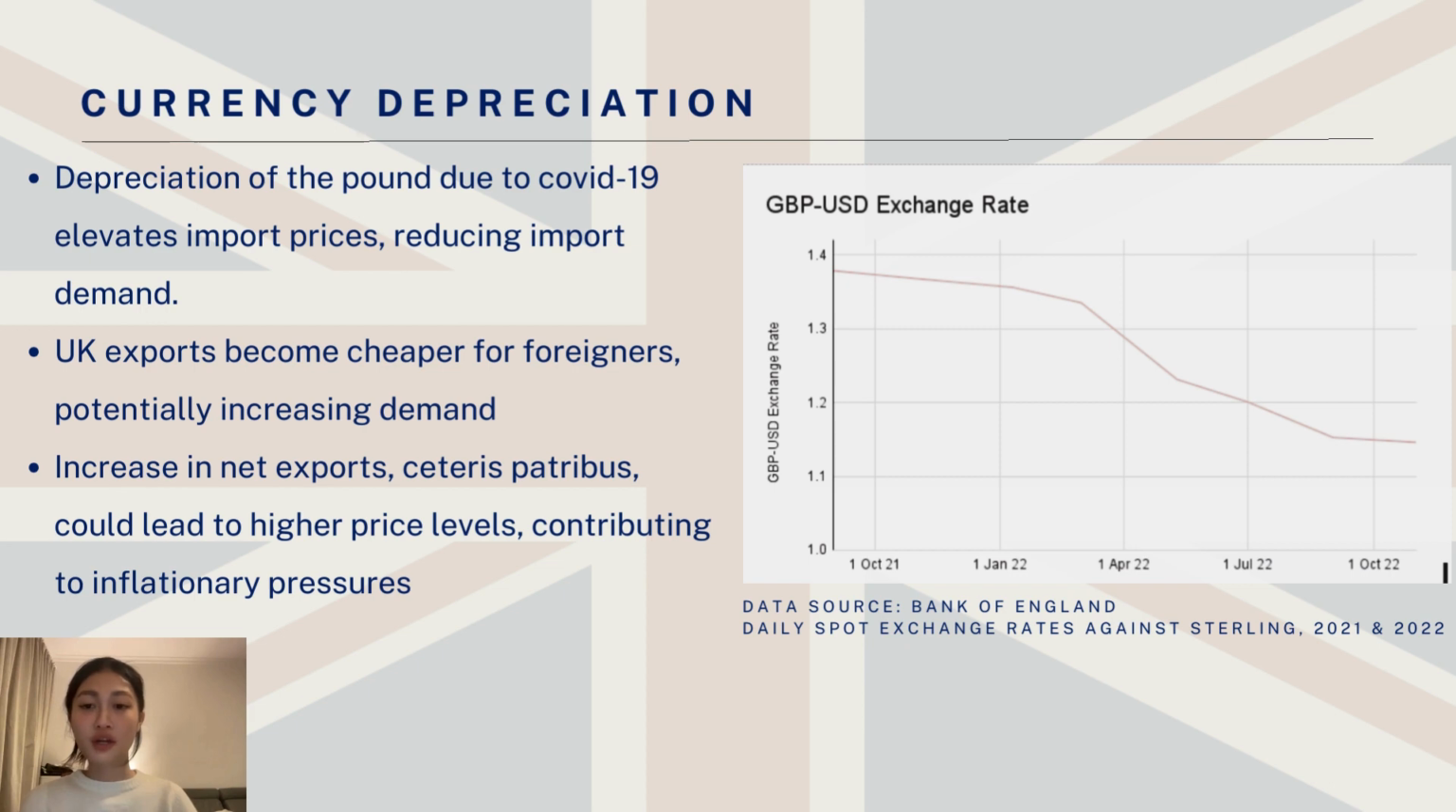The graph shows a trend of the British pound depreciation since October 2021, primarily attributed to the ongoing economic uncertainty and repercussions from COVID-19. The depreciation of the pound has led to higher import prices and a consequent decline in import demand. Simultaneously, this depreciation has made UK exports cheaper for foreigners, potentially boosting export demand. This shift in trade dynamics, assuming ceteris paribus, contributed to an increase in net exports, which can exert upward pressure on price levels, indicating potential inflationary effects.